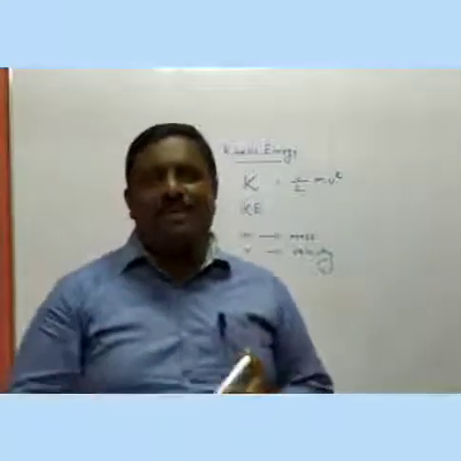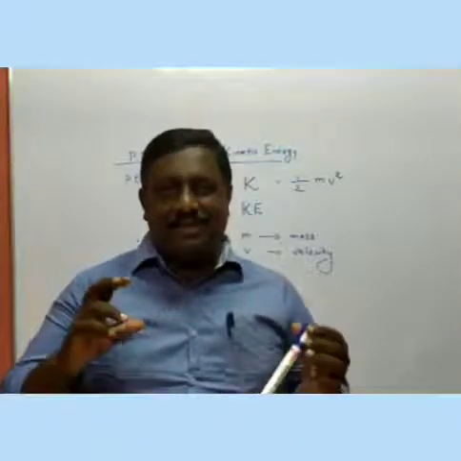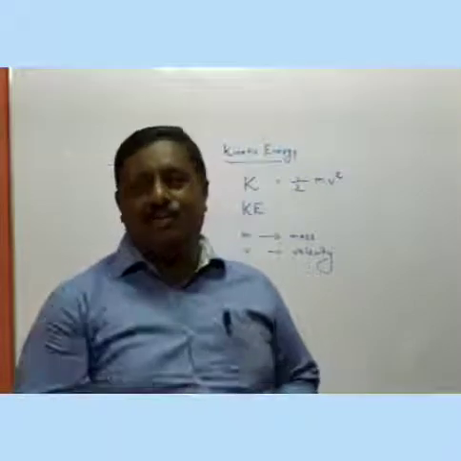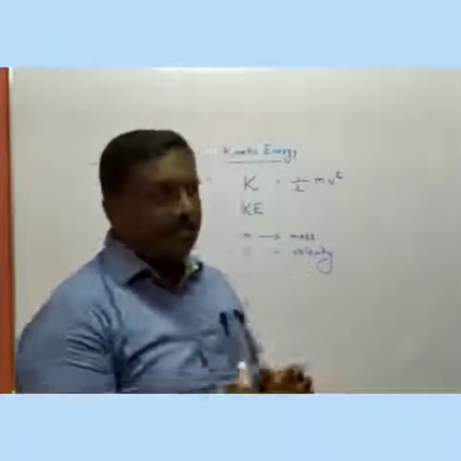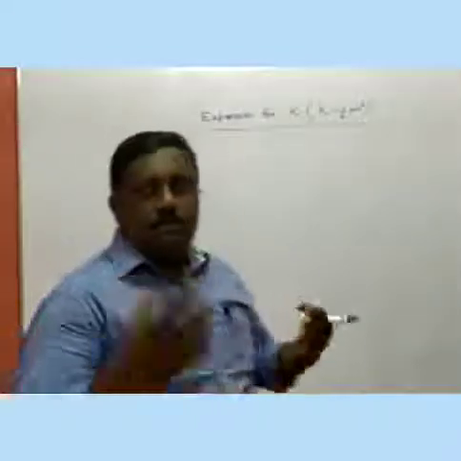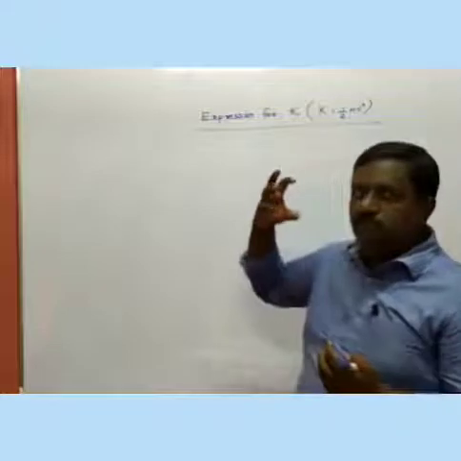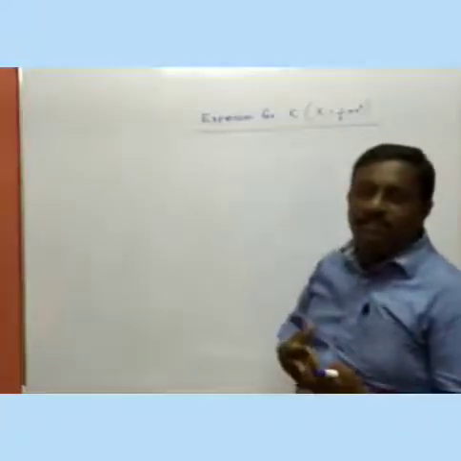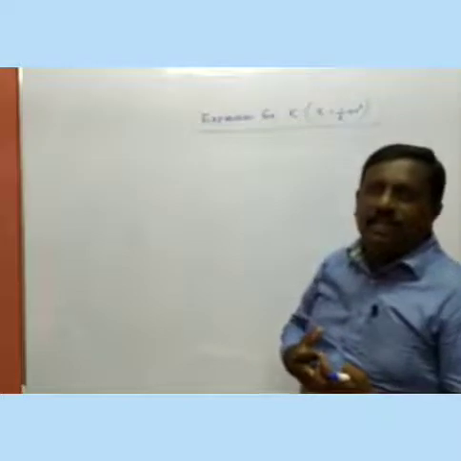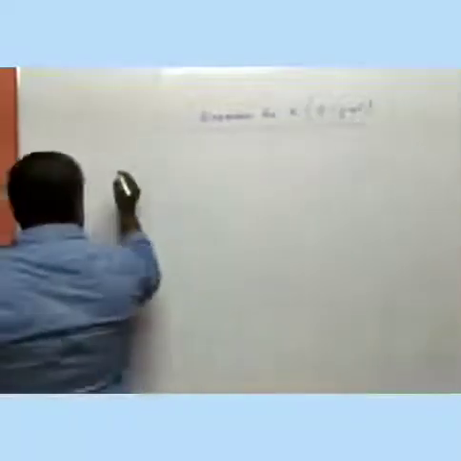Then we are going to learn one important topic, that is the derivation for kinetic energy. Okay? We are going to derive an equation for kinetic energy, K is equal to half mv square.